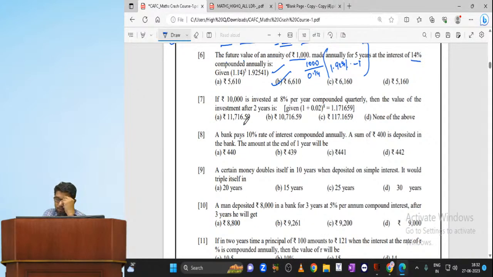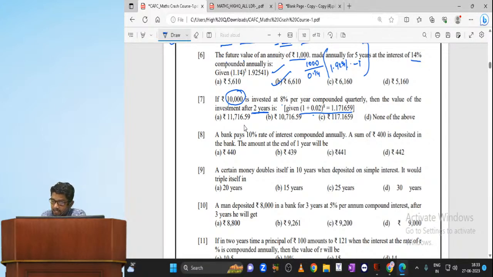If 10,000 rupees is invested at 8% per year compounded quarterly, then the value of the investment after 2 years is... See, 10,000 rupees invested at 8% per year compounded quarterly, then the value of the investment after 2 years. This is directly a compound interest problem. What we can do, sir, I would like to use the formula. Better use the formula, because this entire value is given. This value should be multiplied with 10,000 rupees minus 10,000 is going to be the answer.